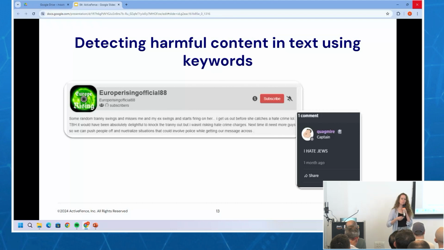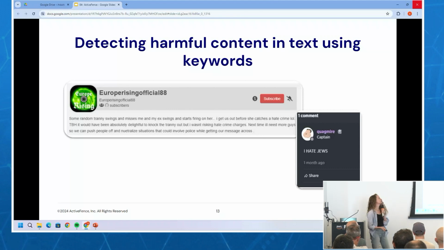So like I said, at ActiveFence we look at many, many abuse areas and many different modalities: images, videos, audio, text. Today I'll focus on text. We can detect harmful content in text using keywords, right? That's easy. That's technology that can work at scale.